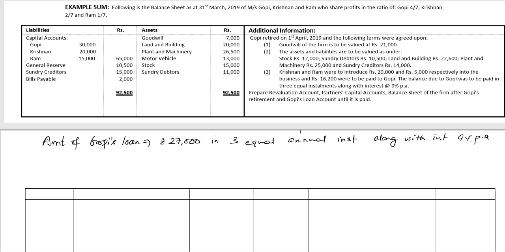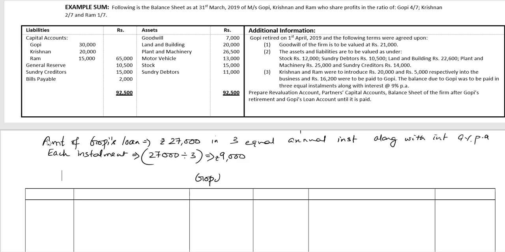So we can infer that each annual installment is equal to 27,000 rupees divided by 3, or in other words, each installment is rupees 9,000.